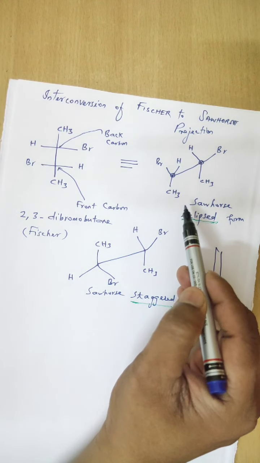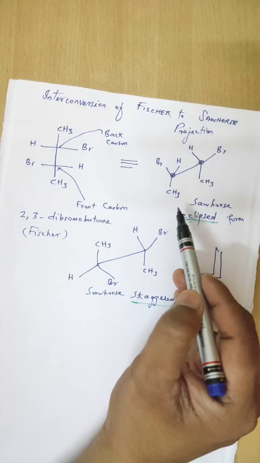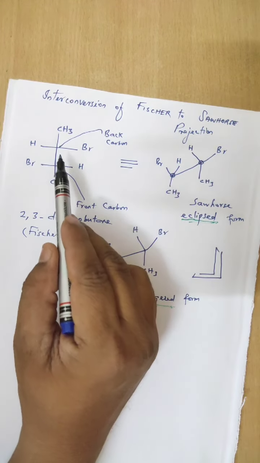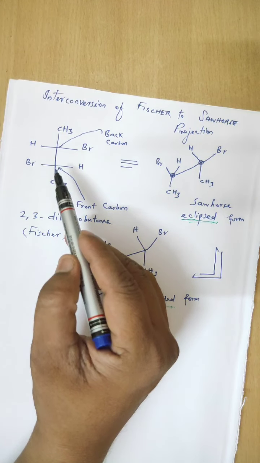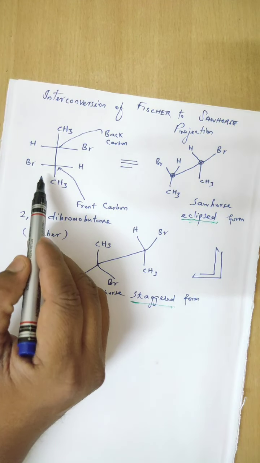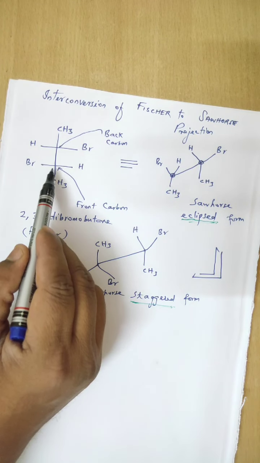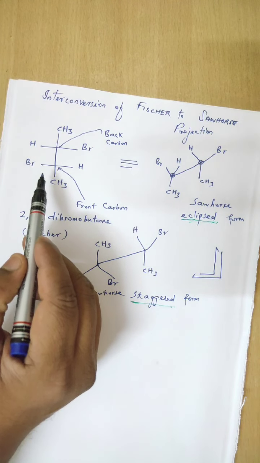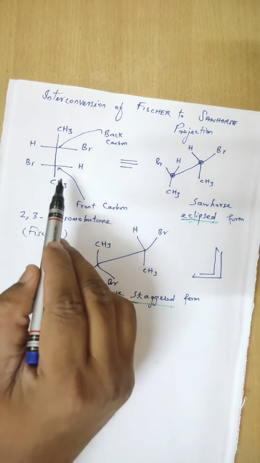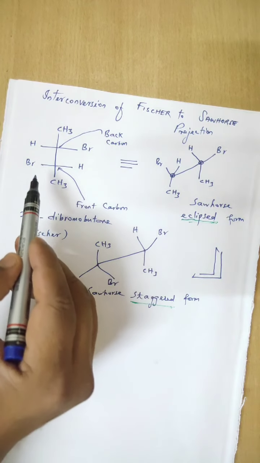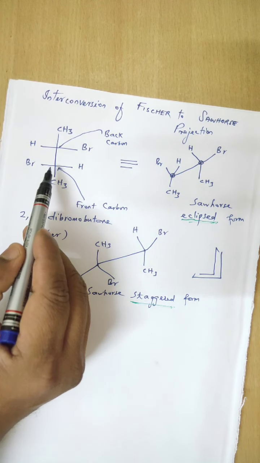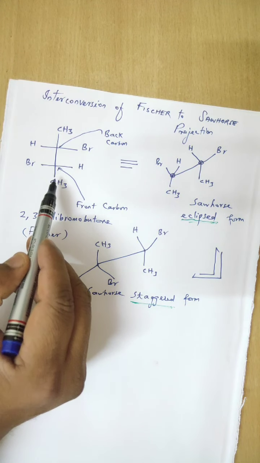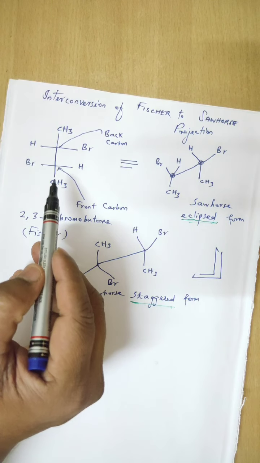In this conversion, the last chiral center in Fischer projection is considered as the front carbon. I repeat once again, in this conversion, the last chiral center is considered the front carbon in Sawhorse projection.